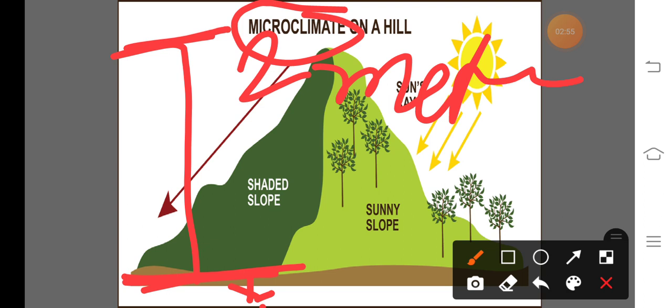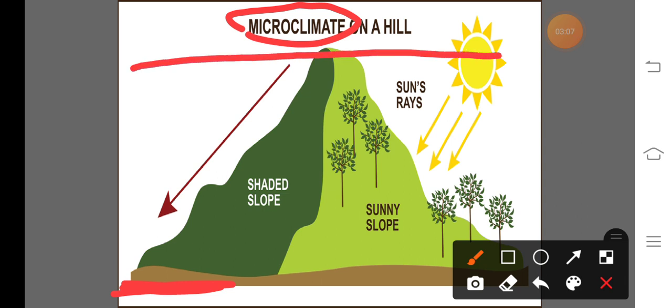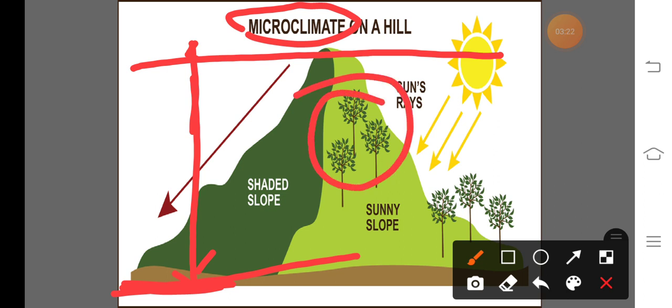In scientific language, microclimate means any climatic condition in a relatively small area within a few meters below or above the ground surface, and within the crop canopy, meaning from the root system to the height of the crop. This is known as the microclimate.